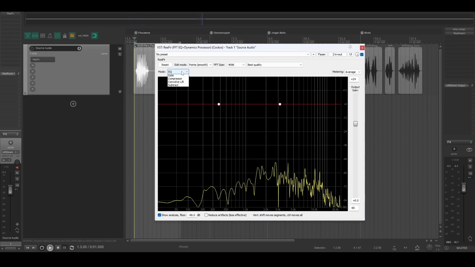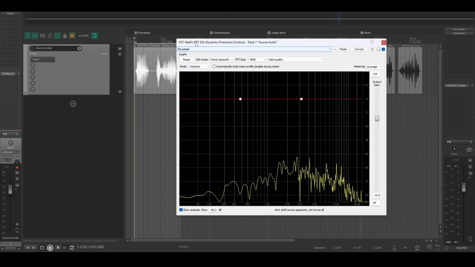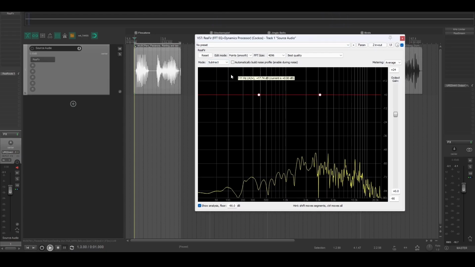It has a bunch of different modes, but the one we'll be interested in is Subtract. This mode is quite good for noise reduction. If you were wanting to use it for denoising, then you'd send in a sample of the noise you want to remove from a signal, and then click Automatically Build Noise Profile, and then it will remove the noise for you. We'll be using it in quite a different way.